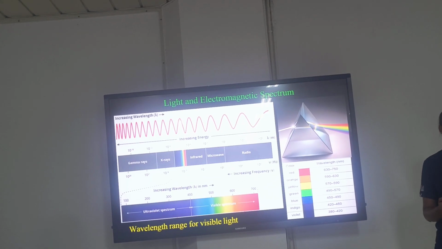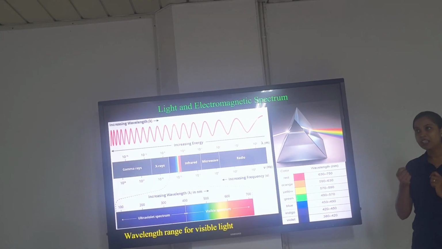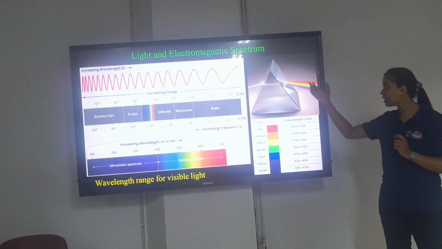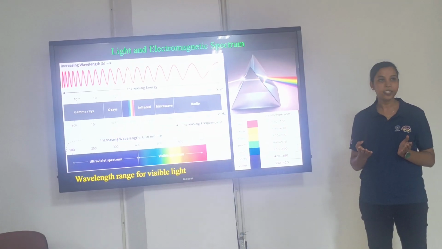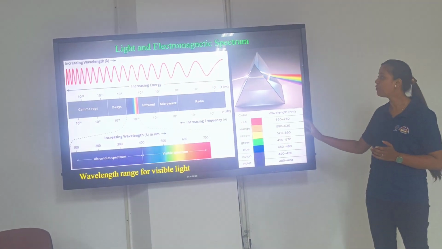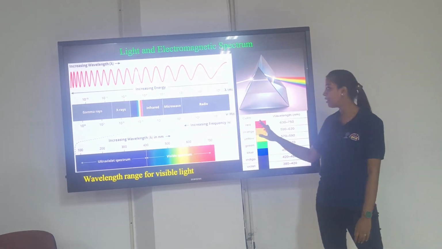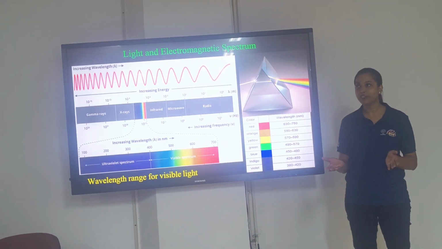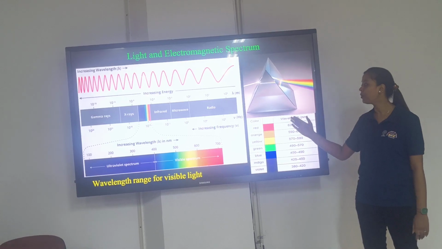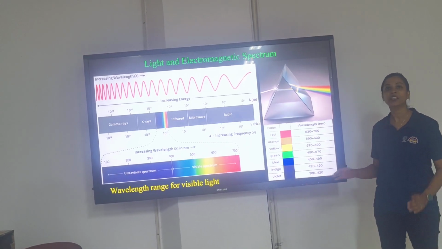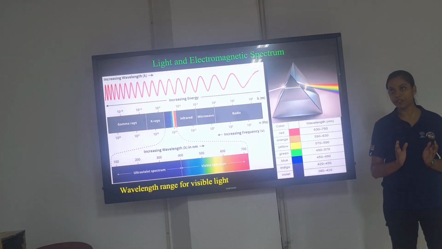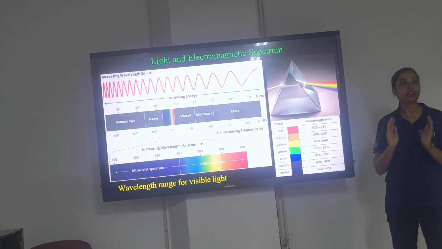Similarly, as we all know, when we pass white light through a prism, it splits into 7 colors, right? And each of the 7 colors has a different wavelength, which is shown here. The red color has the highest wavelength. Similarly, as we go from red to orange and on to violet, the violet color has the least wavelength, right? This is the basics about light.